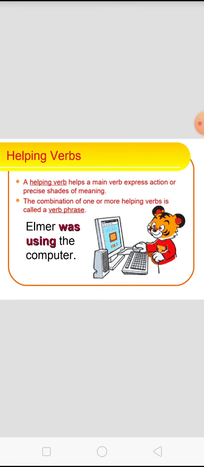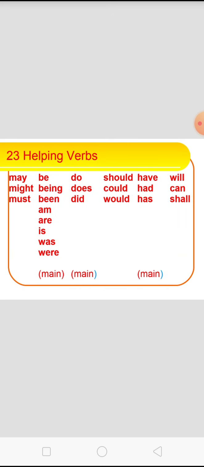Helping verb. A helping verb helps a main verb express action or precise shades of meaning. The combination of one or more helping verbs with a main verb is called a verb phrase. Elma was using the computer. The 23 helping words are may, might, must, be, being, been, am, are, is, was, were, do, does, did, should, would, have, had, has, will, can, shall.